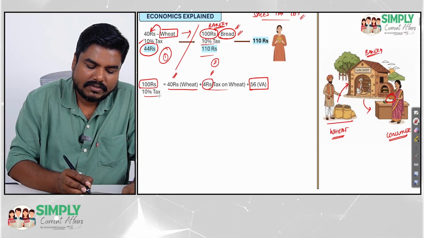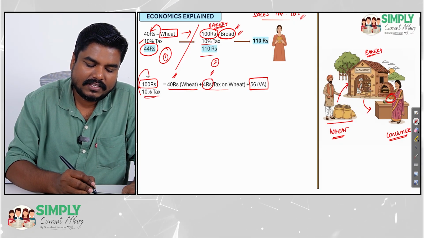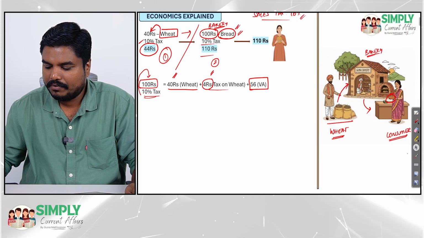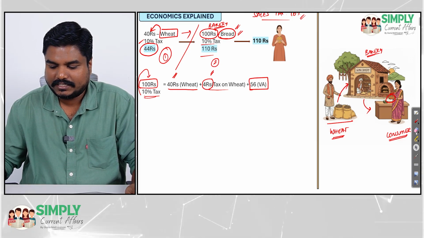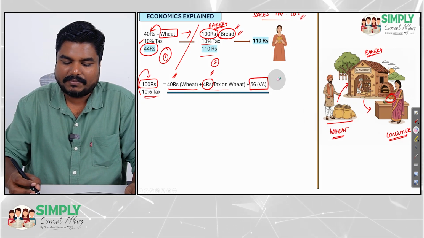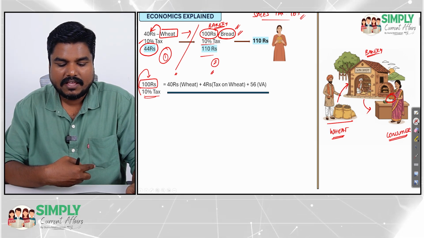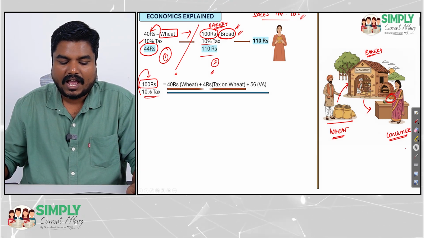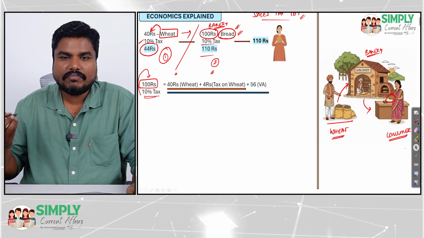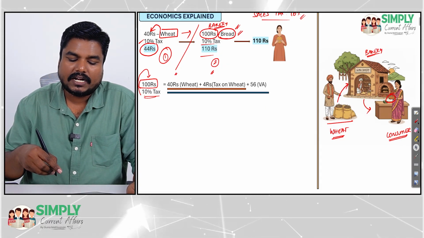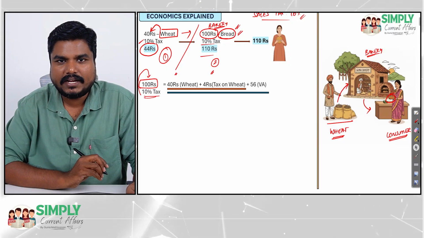Now, by imposing 10% tax on this entire 100 rupees, we are imposing tax on the part for which tax is already paid.